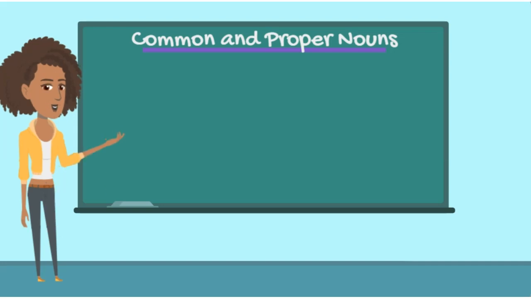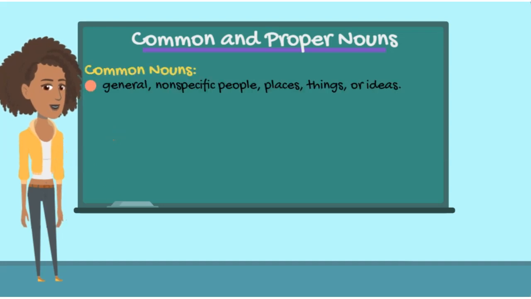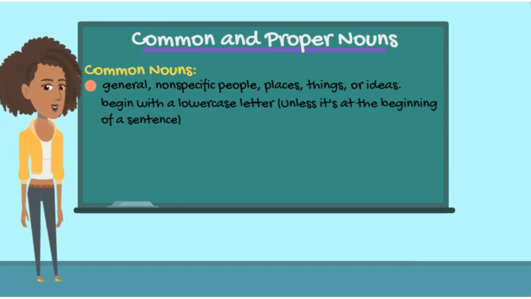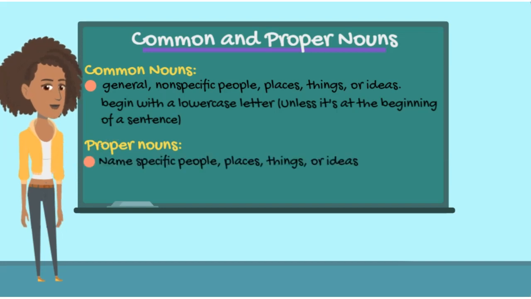First, we'll cover common and proper nouns. All nouns are either common or proper. Common nouns are general, non-specific people, places, things, or ideas. They begin with a lowercase letter, unless of course it's at the beginning of a sentence. Proper nouns name specific people, places, things, or ideas, and they begin with a capital letter, regardless of where they're at in the sentence.